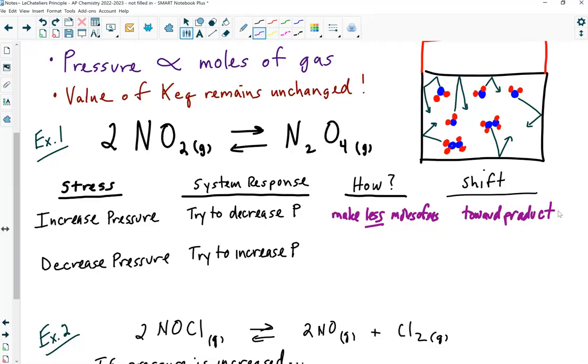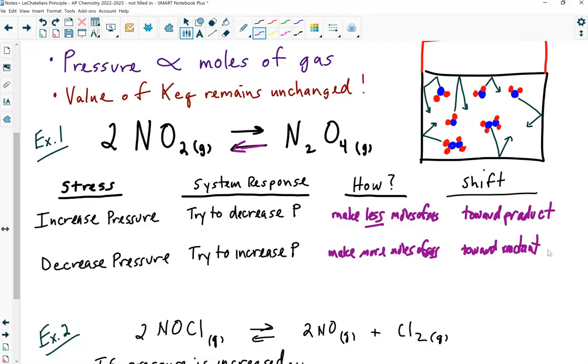Okay. What if I decrease the pressure by increasing the volume? Well, the system's going to want to restore that pressure. And it can only restore pressure if it makes more moles of gas. So it's going to respond by wanting to make more moles of gas. And to do that, in this particular case, it will shift toward the reactant side. Okay? And it's going to, again, reach a new equilibrium, but still have the same equilibrium constant value. It'll reach that same proportion.